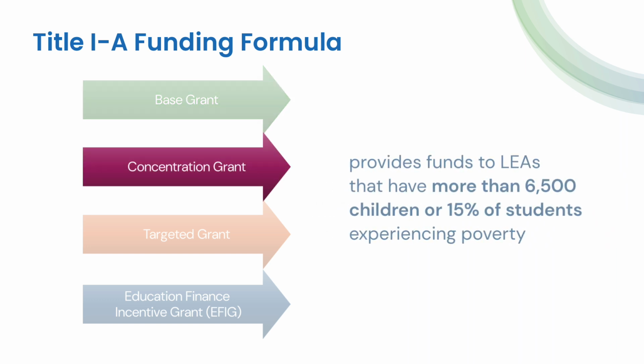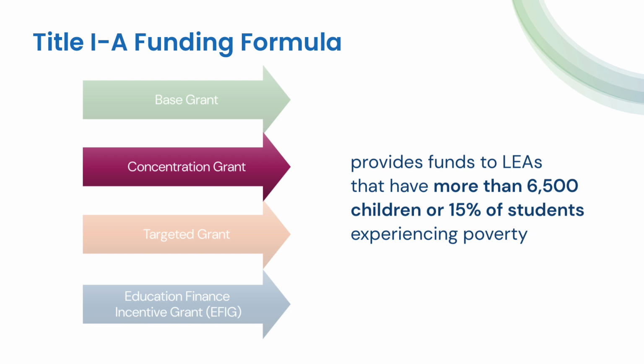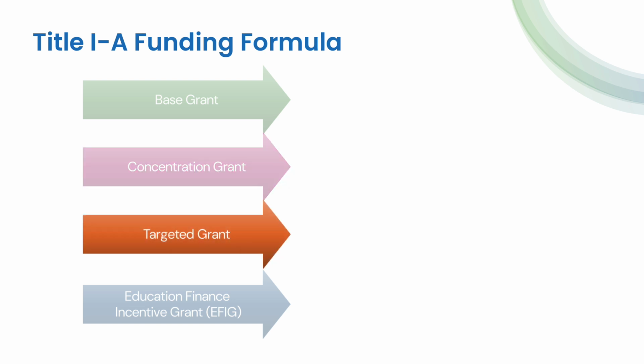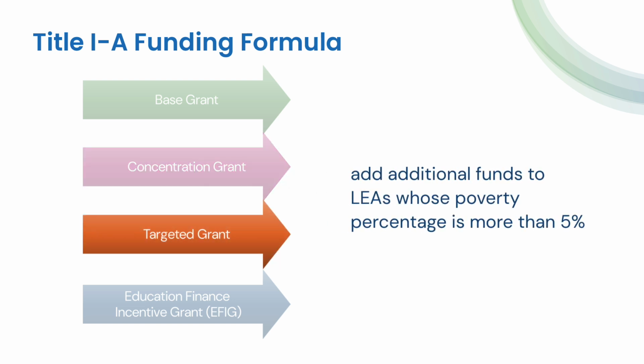Concentration grants provide funds to LEAs that have more than 6,500 children or where 15% or more of students in the district are experiencing poverty. Targeted grants add additional funds to LEAs whose poverty percentage is more than 5%.